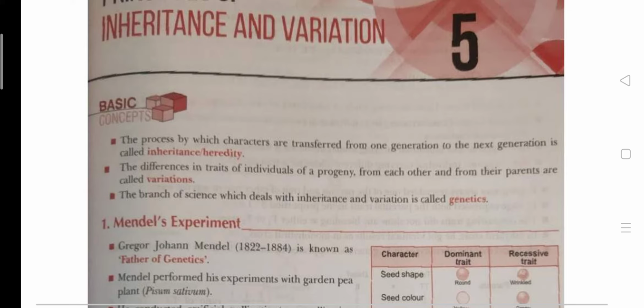So first, what do you mean by inheritance or heredity? Actually, this is the process by which characters are transferred from one generation to the next generation. Heredity or inheritance is the process by which characters are transferred from one generation.